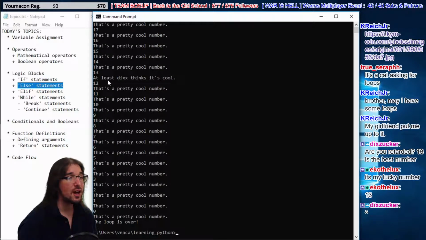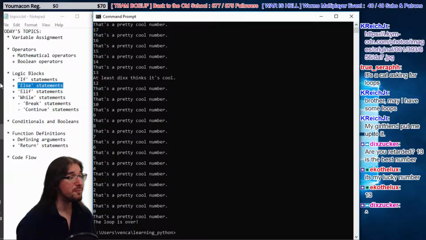Yeah, so for 13, it skips the part where it says that's a pretty cool number. It just says at least Dix thinks it's cool, right?